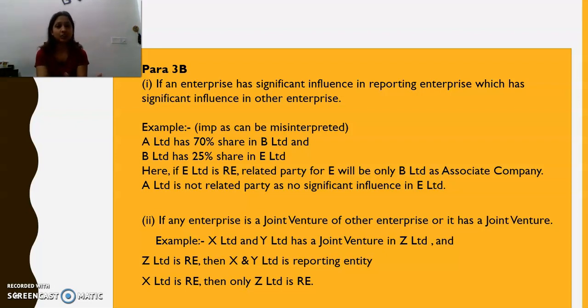So Z Limited and X Limited are going to be related parties for each other, and Z Limited and Y Limited are going to be related parties for each other, but X Limited and Y Limited are not going to be related parties for each other because they do not have control over each other.